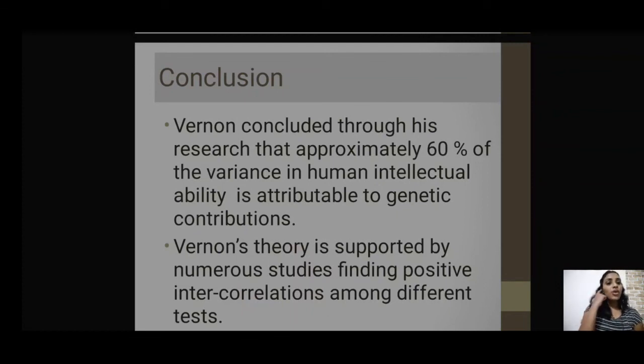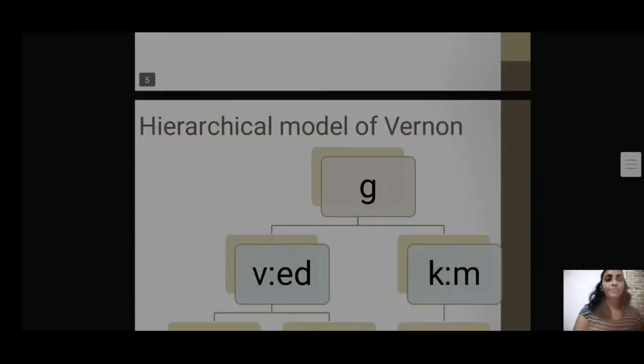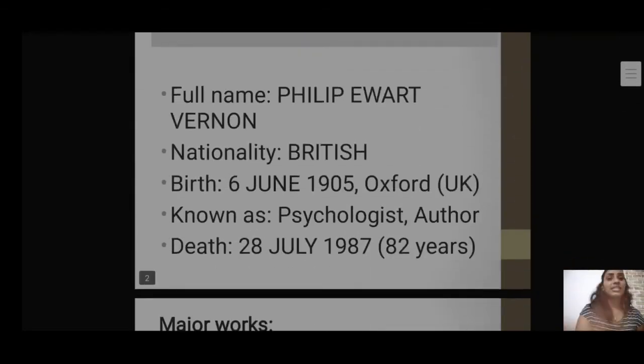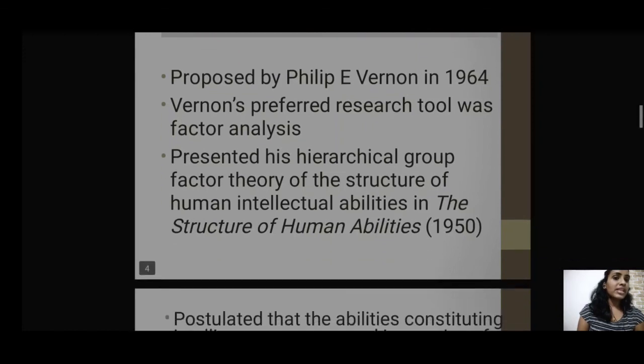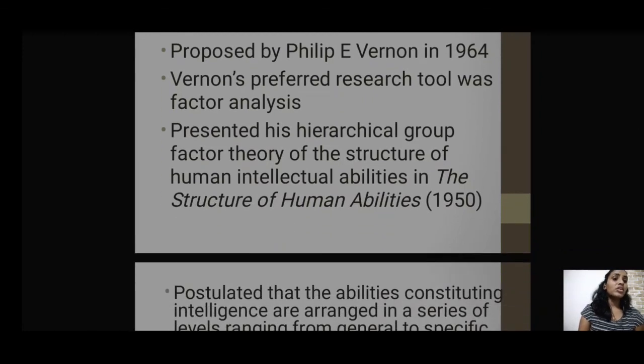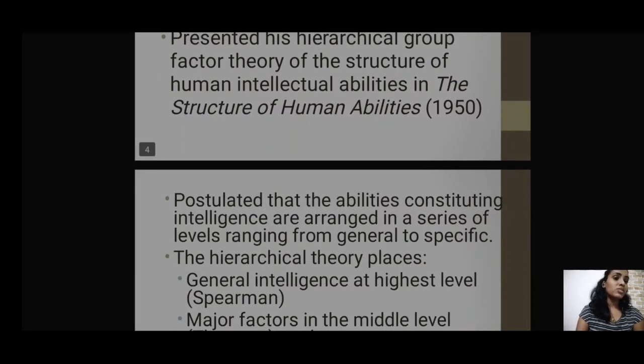So a few points for you to note. Let us quickly revise. As I said, this theory is known as the hierarchical theory, and this was proposed in the year 1964. He talked about this particular theory in his book, The Structure of Human Abilities, which was written in 1950.